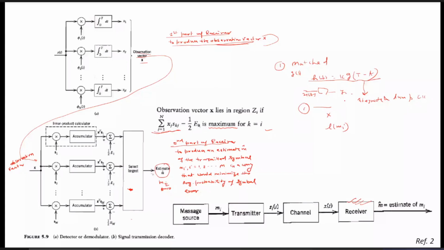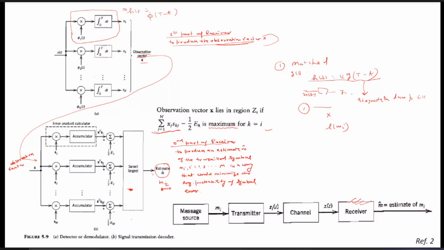And here also you can see in the correlator receiver, we have the integrator circuit. If we replace this part with the matched filter having the impulse response h(t), which is given by phi(T minus t), then this portion we can easily implement by the matched filter, and this portion may remain the same.